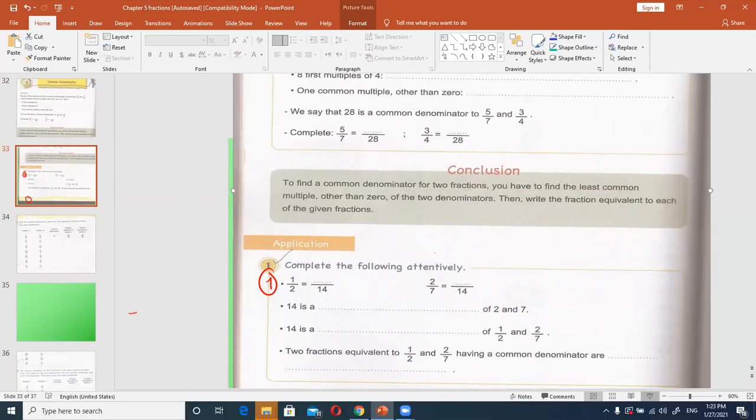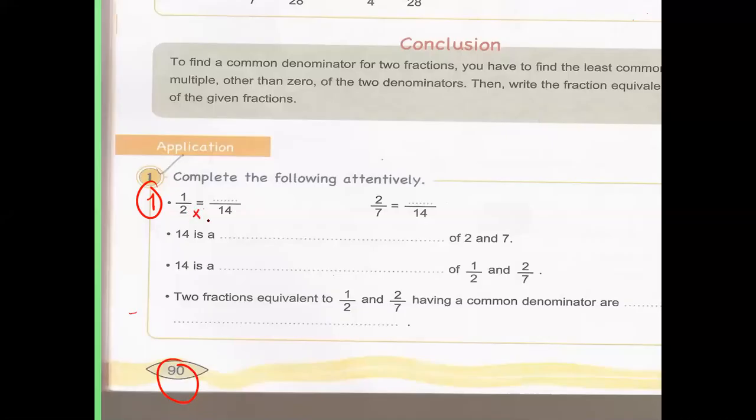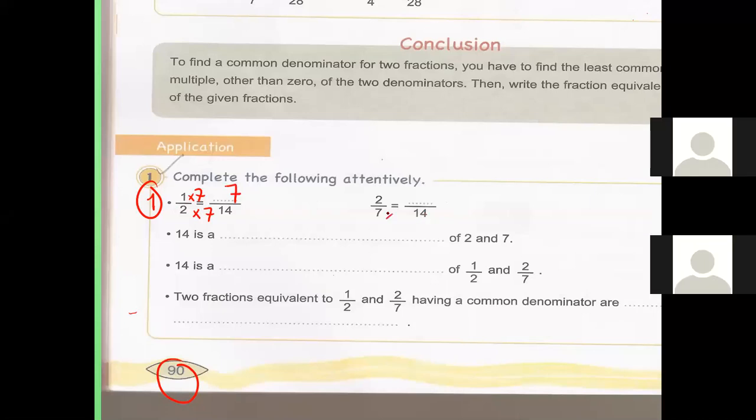7. Nice. So we have to multiply up and down by 7. 1 times 7 is 7. The second one: which number in table 7 is 7 times 2 equals 14? 2 times 2 equals 4. Bravo. So here in this question, we get two fractions with the same denominator, which are 7/14 and